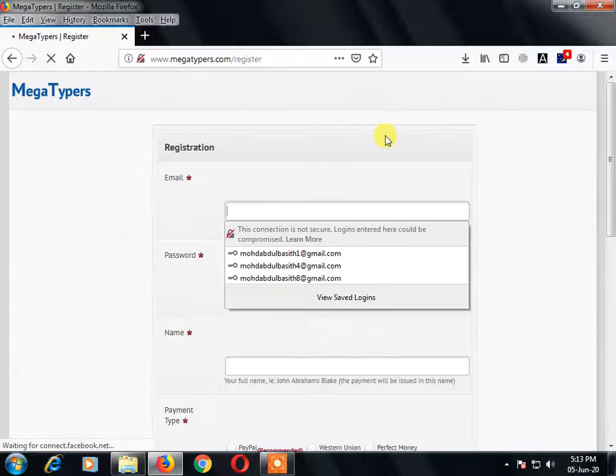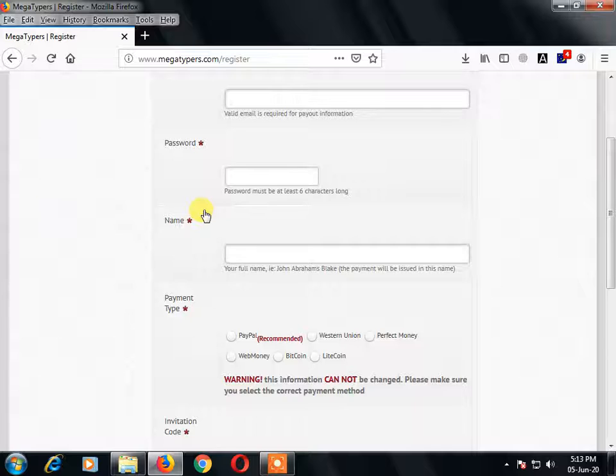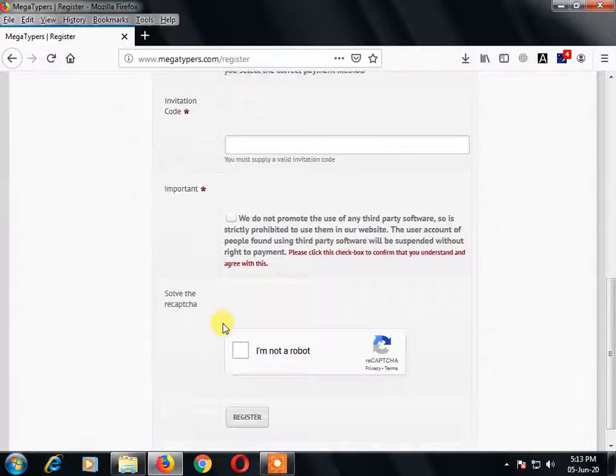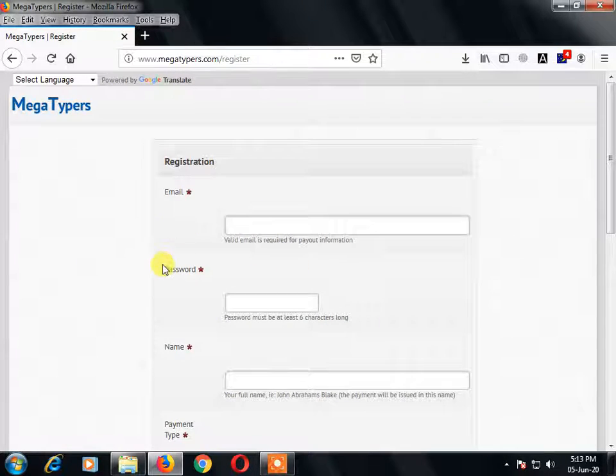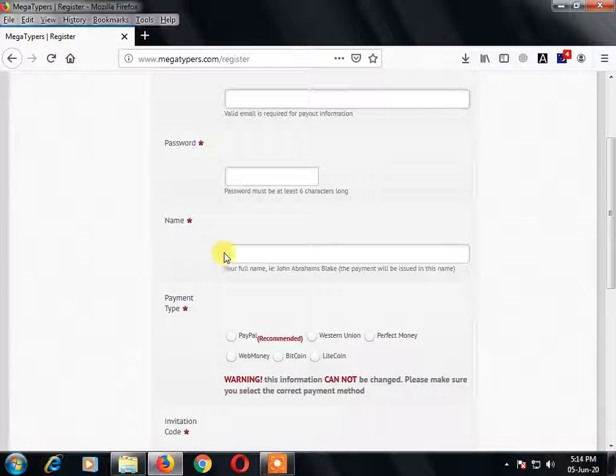Here click on it and all the fields are required. See, this email and password you are seeing is the login to the website. You can use this email and password to log in at the website. Here you can enter your name, any name, full name, however you want to enter it.